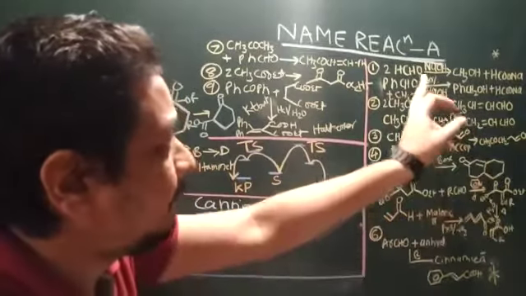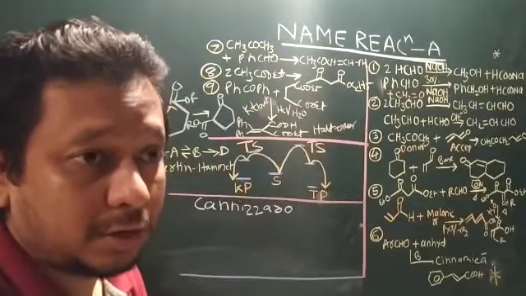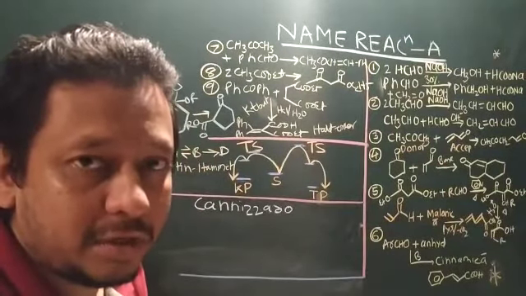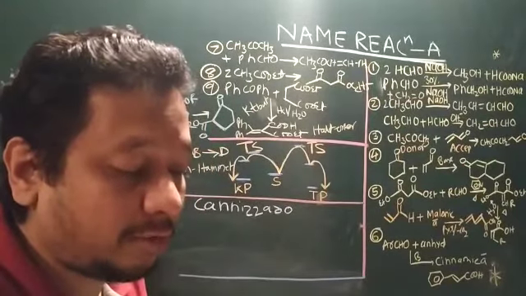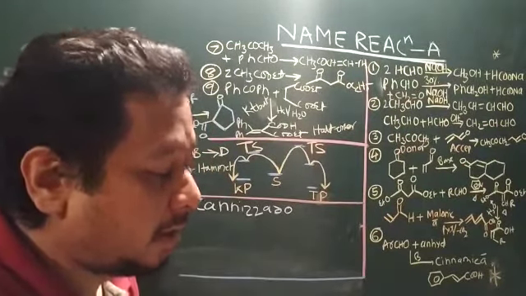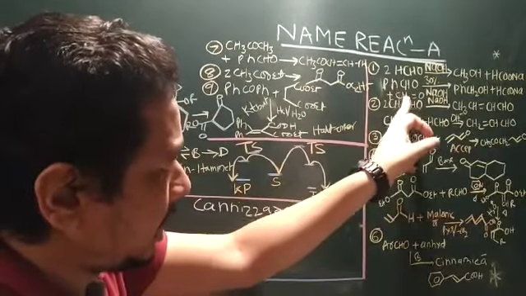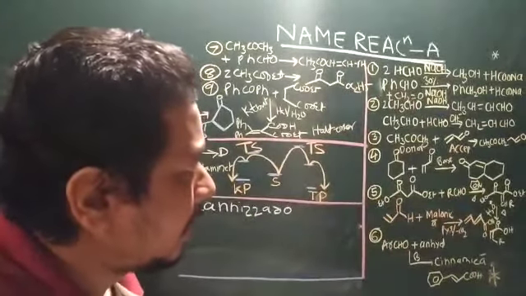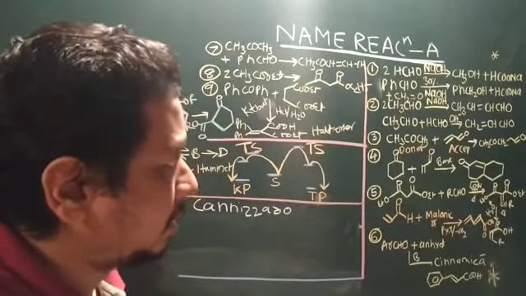If you see the first reaction, they do not have any alpha hydrogen, so that means enolate formation never takes place in Cannizzaro. I have explained what is enolate and how they form. But when you go for cross Cannizzaro, you take benzaldehyde and formaldehyde, you get benzyl alcohol and sodium formate. So that is the thing in Cannizzaro.